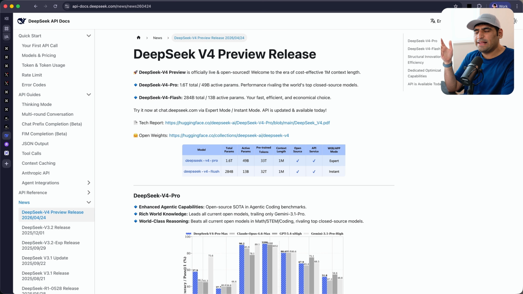My better half, Maida, actually took me to a concert by Diljit on Thursday last week. And while I was there, DeepSeek dropped V4 Pro and V4 Flash, right? It was, I think, like 11 p.m. or whatnot when our entire team started using this model on CommandCode, and we shipped it within like half an hour of it. We were the first coding agent harness, as far as we know, even before OpenCode, that had already shipped DeepSeek.